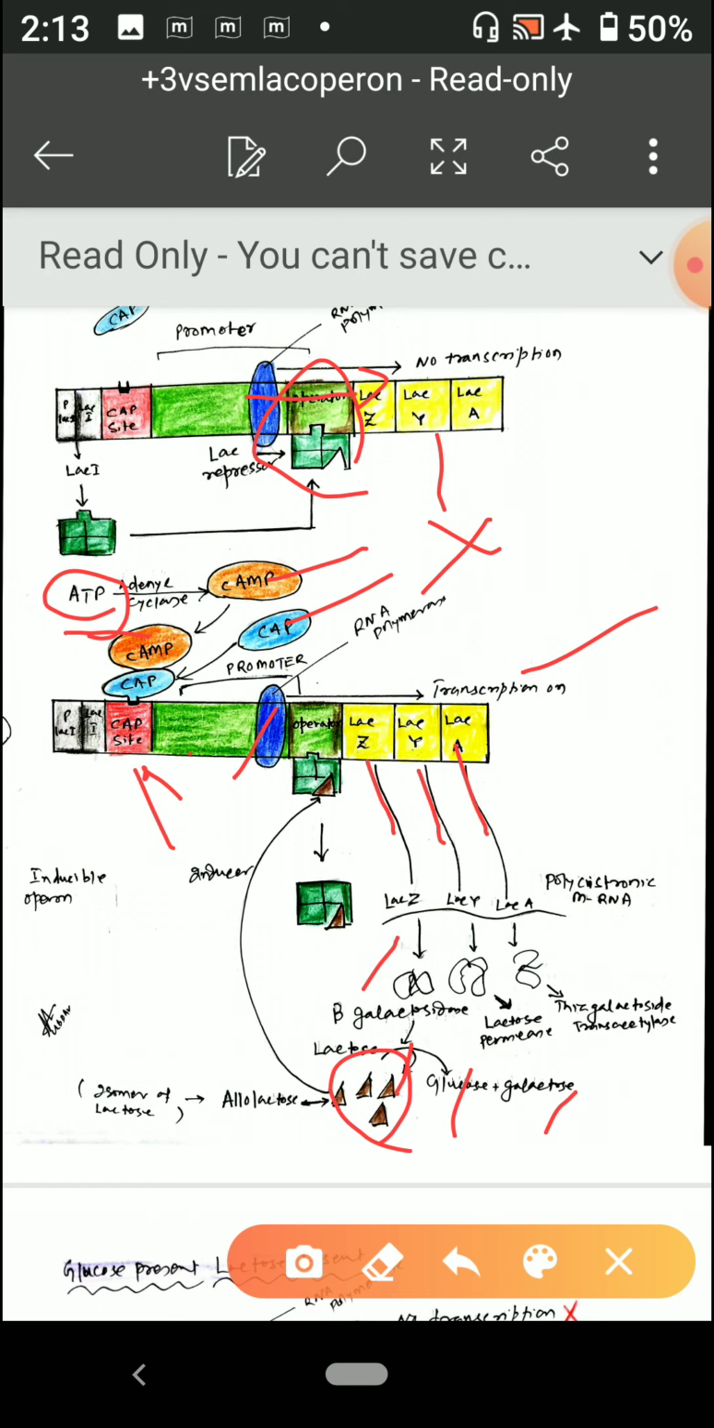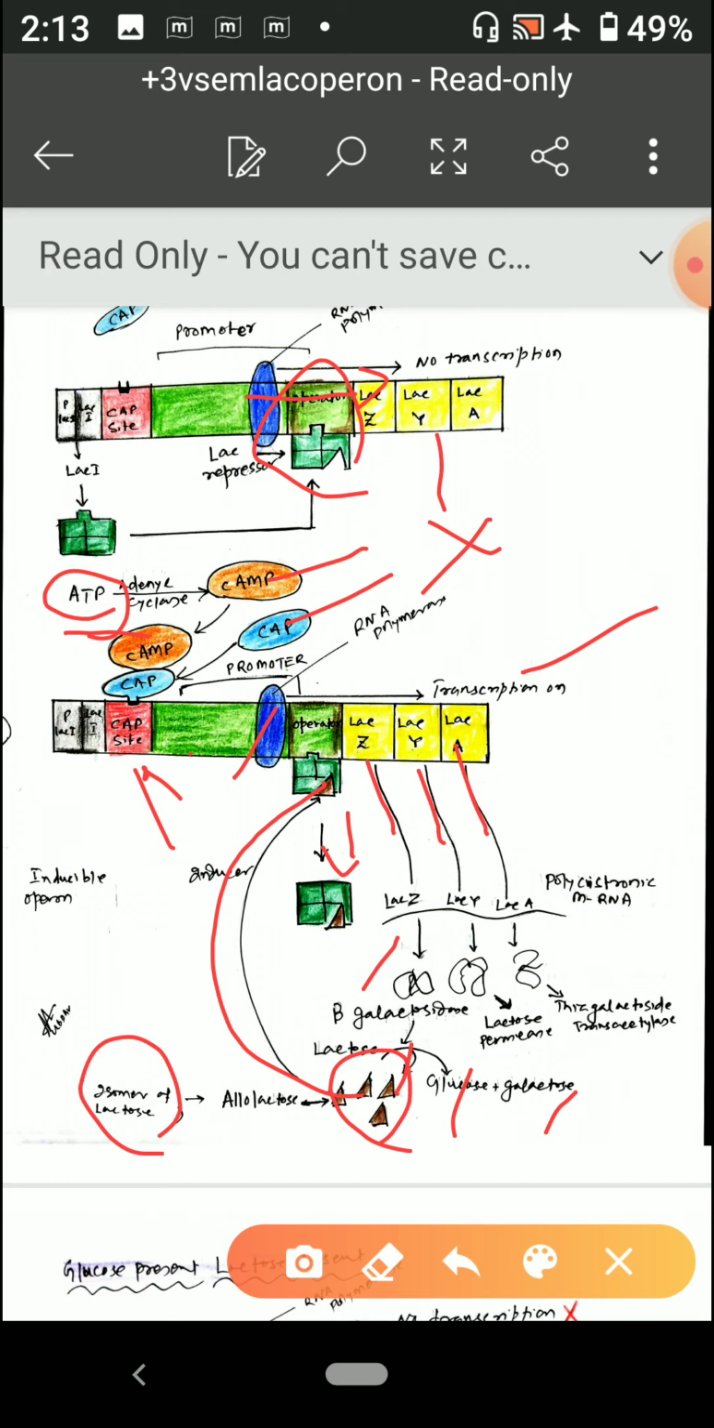So allolactose is what? If there is lactose, you will find this allolactose. Allolactose is an isomer of lactose. This isomer of lactose helps in getting attached to the repressor. It helps in changing the structure of the repressor so that it can no more attach with the operator, so it comes down.